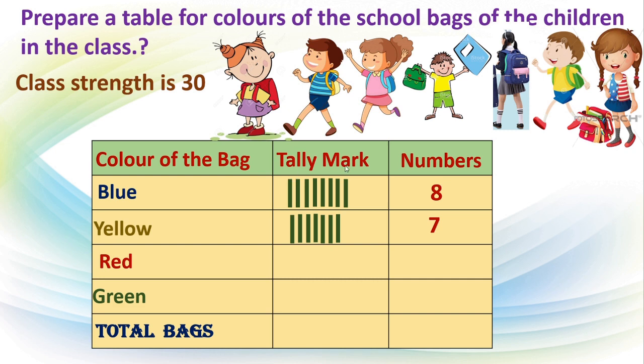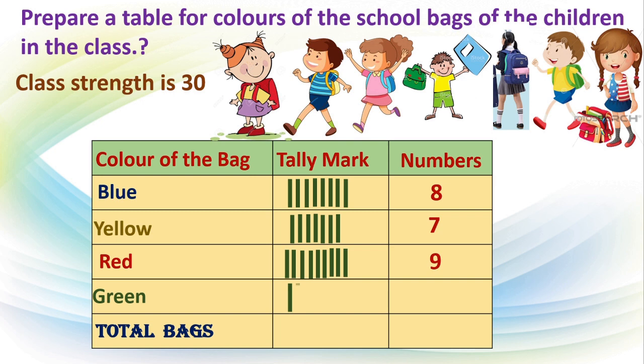We are using tally marks. So it is becoming very easy to find out the total number of children using a specific color of the bag. Correct? Next, red. 1, 2, 3, 4, 5, 6, 7, 8, 9. 9 students they use red colored bag.